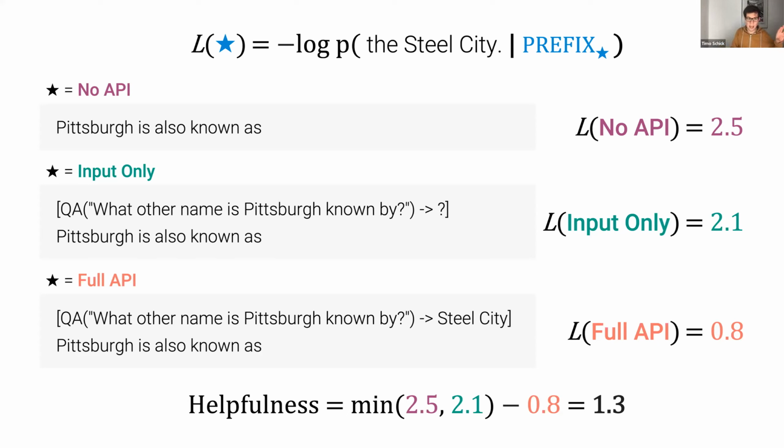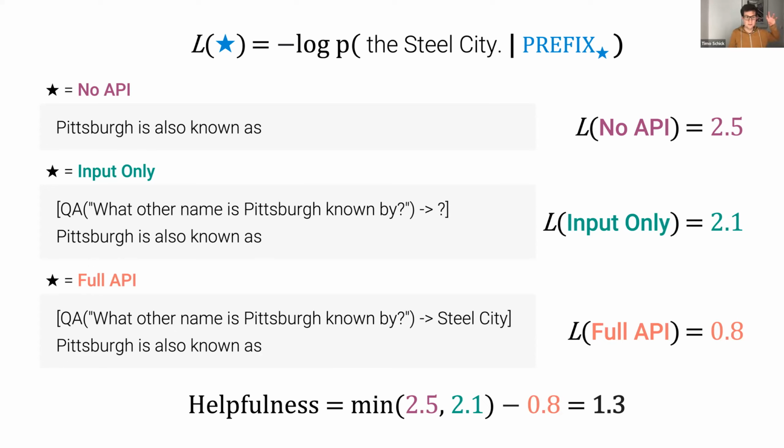All right, so we have our helpfulness defined. There are two things that I want to point out here. One of them is that obviously this helpfulness score that we get really strongly depends on the model that we're using.